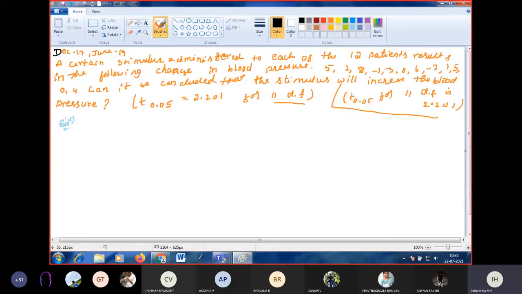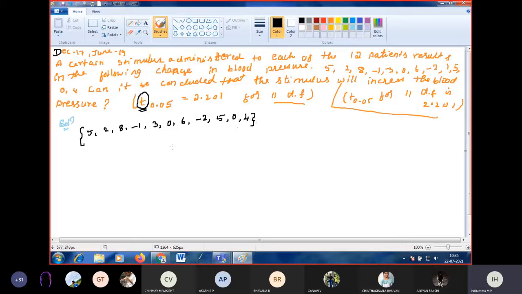First write down the sample. So sample is given here. From the question clearly they have not mentioned which distribution we have to use, whether it is chi square or t. So here itself we can know that it is a t distribution. Students, t distribution. First you write down the sample given: 5, 2, 8, minus 1, 3, 0, 6, minus 2, 5, 0, 4.